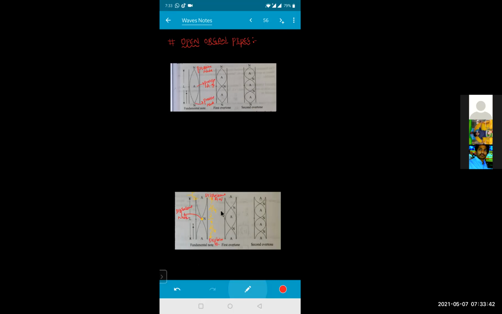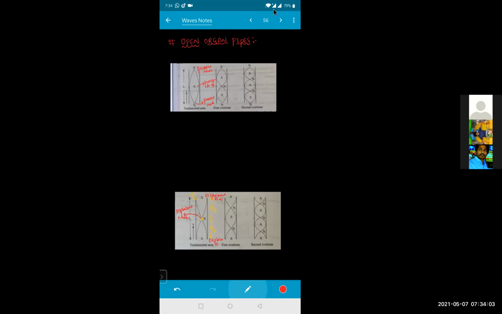For the open organ pipe, both the ends are open. At the open end, we always get the antinode. So somewhere in between them, there should be a node. So if I'm talking about the fundamental mode, there will be two antinodes and one node. Is it clear? Yes, sir. Sure. Let me draw the diagram for this one.